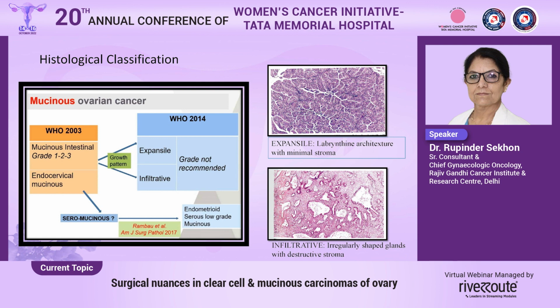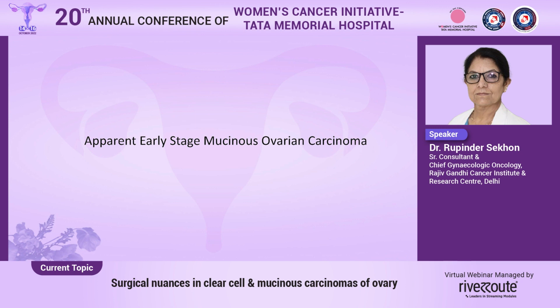Histological classification is important for mucinous tumors. They have progressed from the classification put forward in 2003 to 2014 because our surgical extent is now determined by this histological classification. And what used to be mucinous intestinal grade 1 to 3 is now divided into expansile and an infiltrative type of tumor. Grading is not recommended, and the seromucinous type is now divided into endometrioid, serous, low-grade mucinous, and so on and so forth. So how do we address an apparently early-stage mucinous carcinoma?